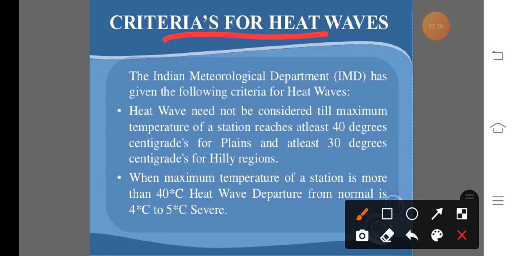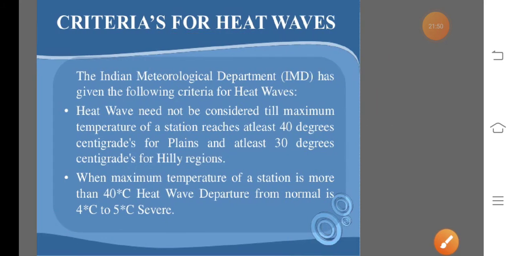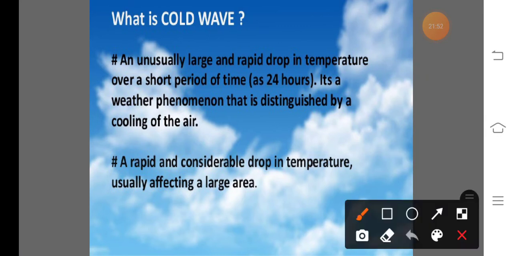Also, see here the criteria for the heat wave by the IMD. IMD here means India Meteorological Department, not Indian. The India Meteorological Department says a 4 to 5 degrees Celsius temperature increase than the daily average or maximum temperature. So this is about the heat wave. Next one, the cold waves.